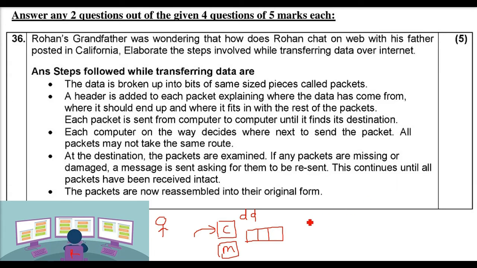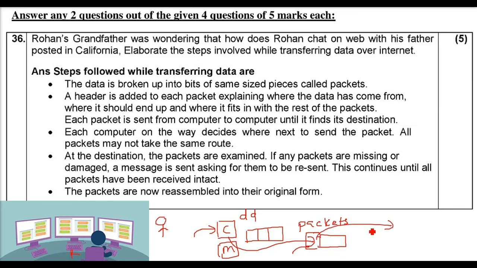So, for example, this whole data is divided into 3 packets. Now, this packet has no information, means data is there, but a header is now added. The header will contain all the different information, including where this data has come from and where it is destined to. That is, the source address and the destination address are given here.